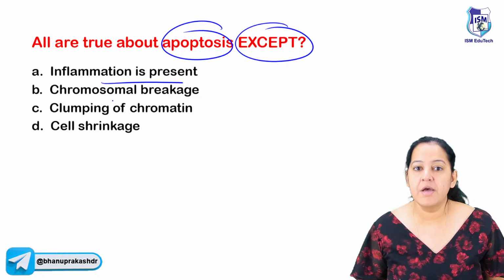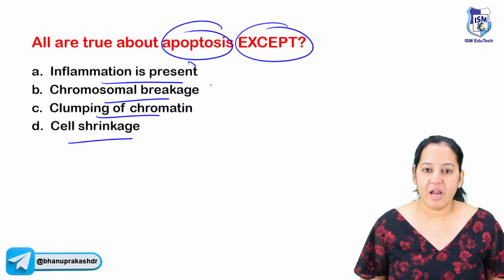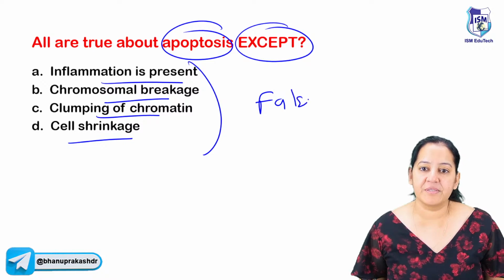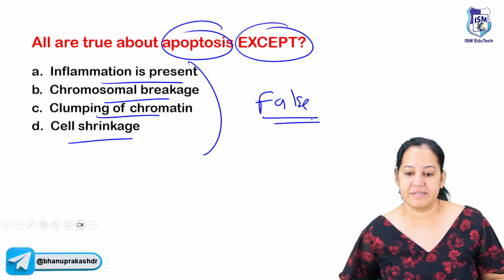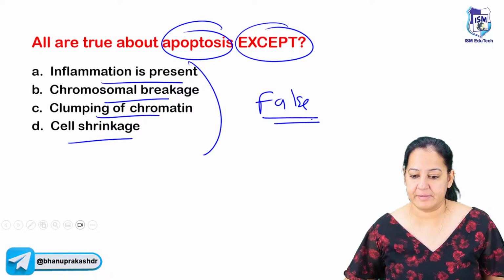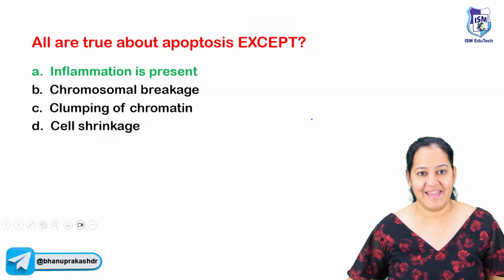Is it true or false? Chromosomal breakage, clumping of chromatin, and cell shrinkage. You tell me which among the 4 options is false about apoptosis. First you give me the answer, then I will tell you the correct answer. Yes, the correct answer is A, absolutely right.